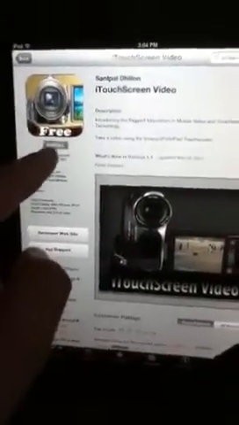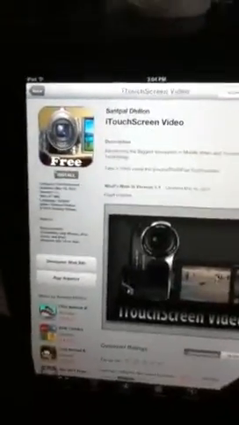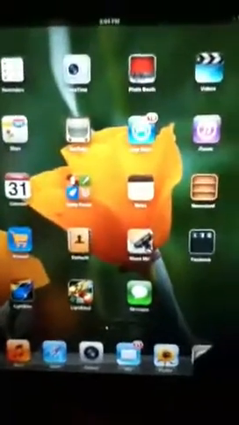Another thing, on downloading apps, you obviously go to the App Store, click on an app, and hit install. I'm not going to install anything right now, and you also need an Apple ID set up to be able to do it. Then there's the Safari web browser, which I'm pretty sure I went over in the other video.